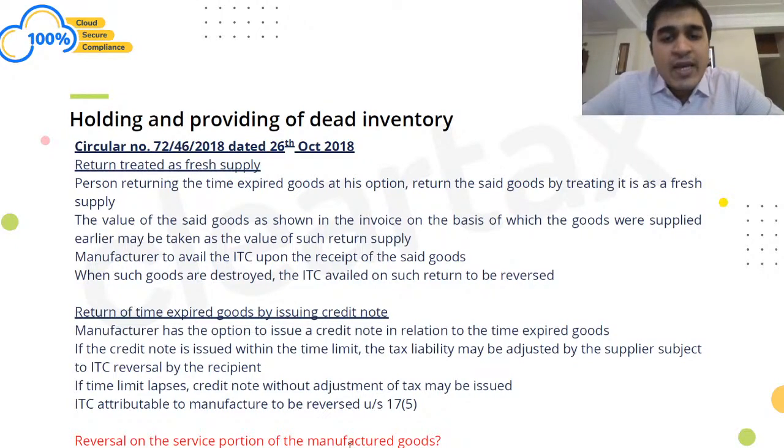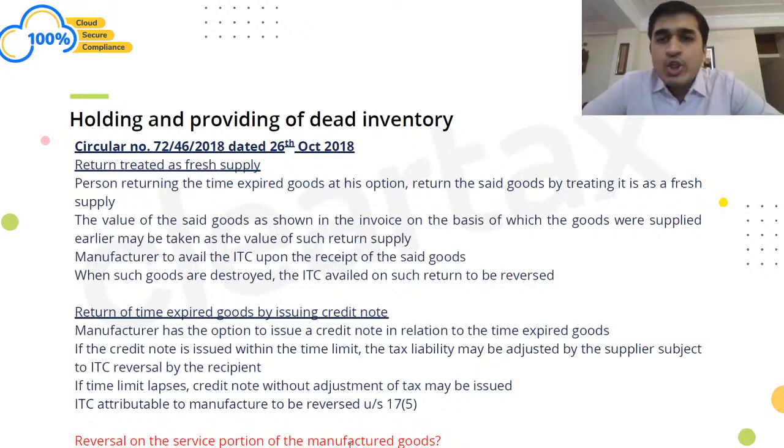Now, when those goods become expired, what happens is that you would be returning those goods back to me. That is the contract, that the manufacturer will take back those goods which are expired, those medicines which are expired, and then he would be destroying those medicines. Correct? So when I had given those goods to you, I had shown it as a sale or a supply. Now, what would you treat when you are returning back those goods to me? As a dealer, you're returning those goods back to me, in that case, what would you do?